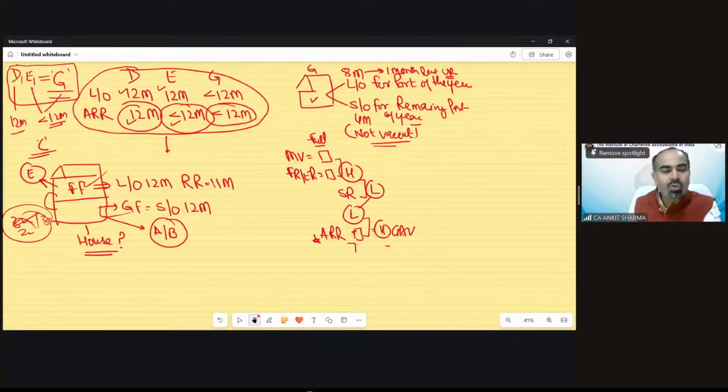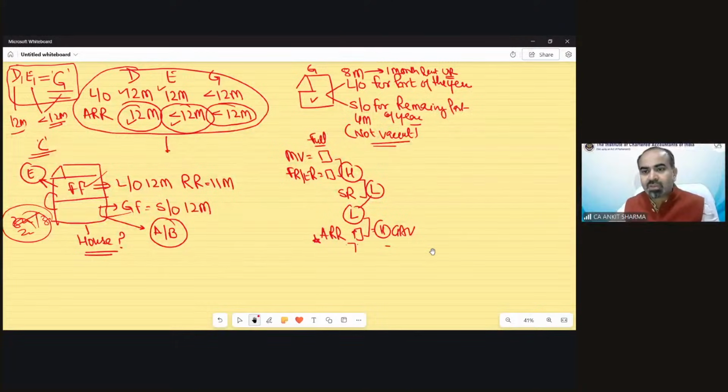Then you can apply the provision easily. Yes, you are absolutely correct. In the case of G also, if there's unrealized rent, we will deduct it, not a problem.